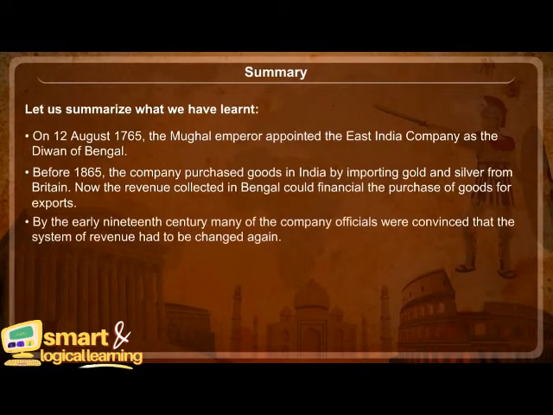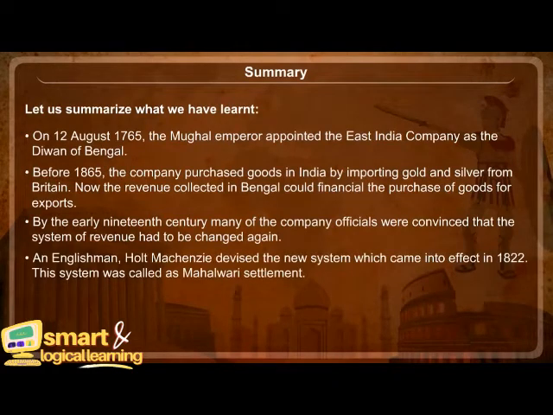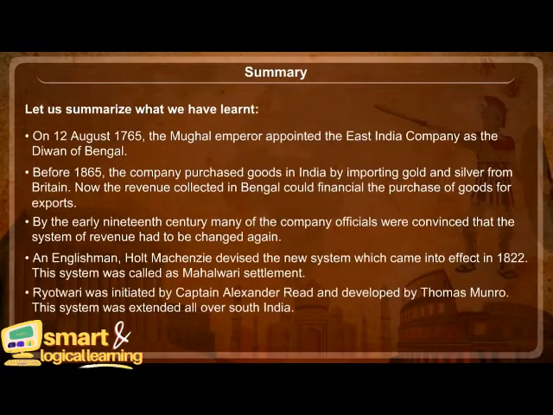By the early 19th century, many of the Company officials were convinced that the system of revenue had to be changed again. An Englishman, Holt Mackenzie, devised the new system which came into effect in 1822. This system was called the Mahalwari settlement. Ryotwari was initiated by Captain Alexander Reid and developed by Thomas Munro. This system was extended all over South India.